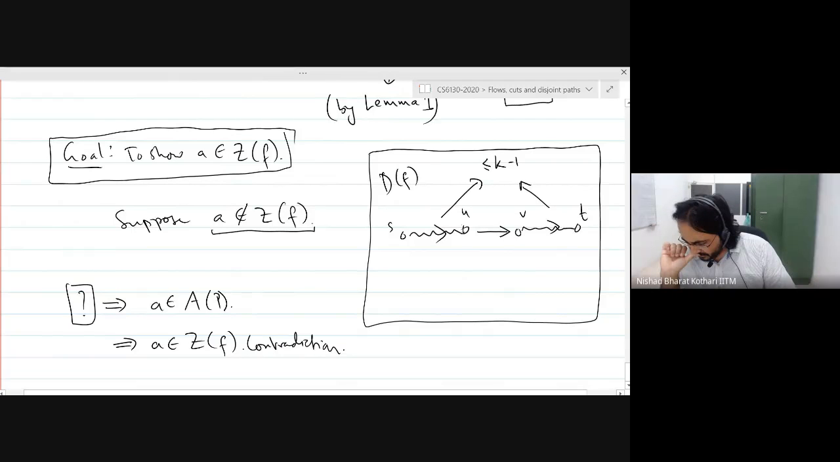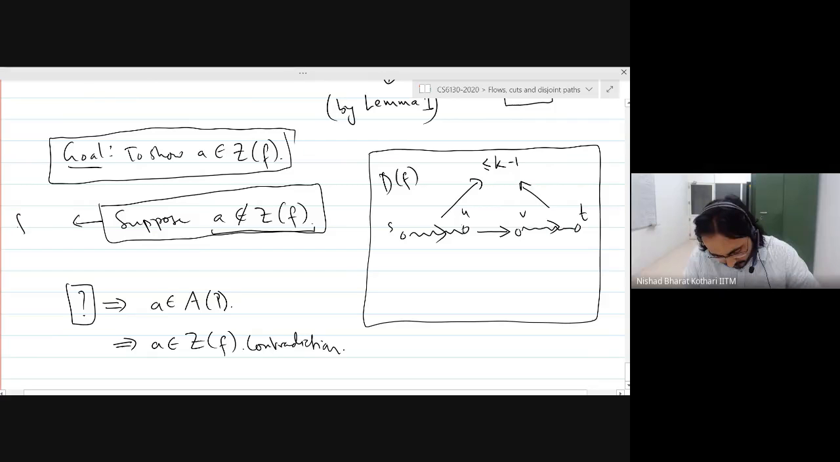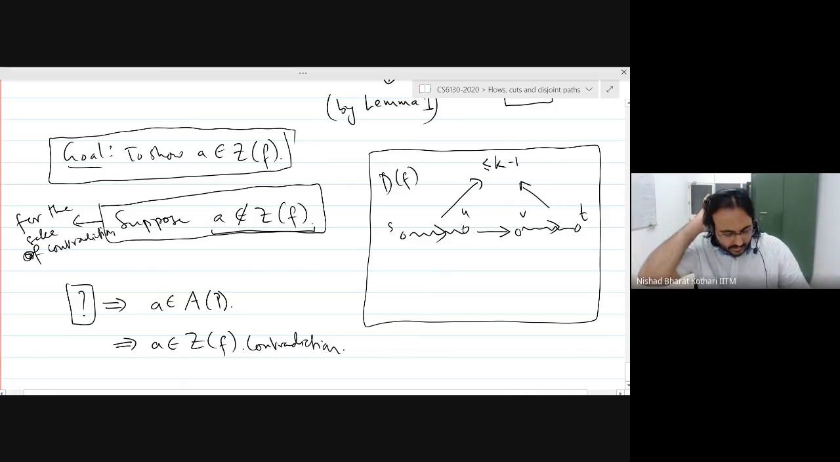All right. So we are making this assumption for the sake of contradiction, right? What does it mean that this arc is not in the Z set of F? Well, it is in the Z set with respect to the new flow F prime. That means that the flow would have changed on this arc.